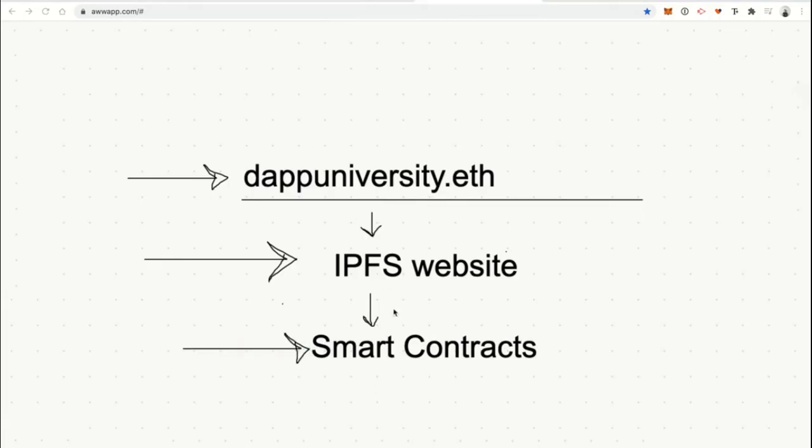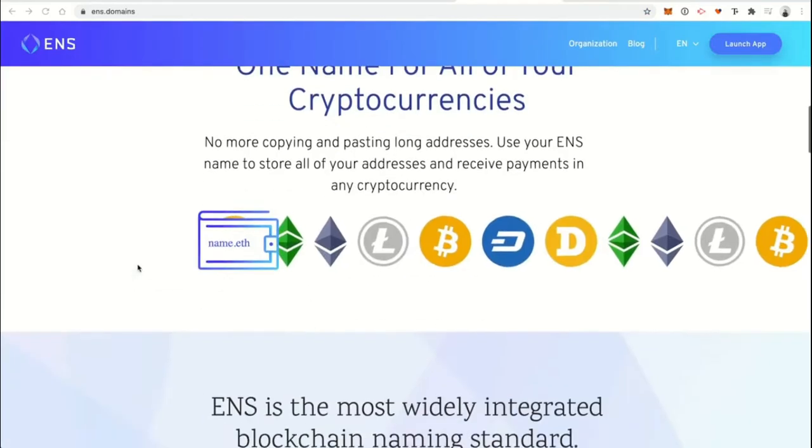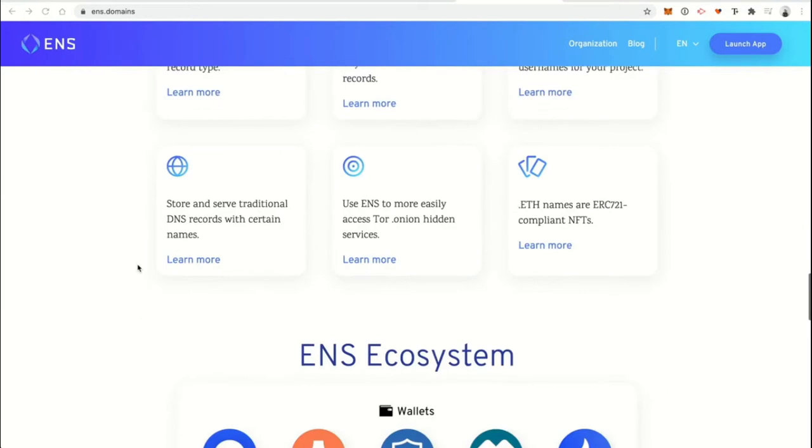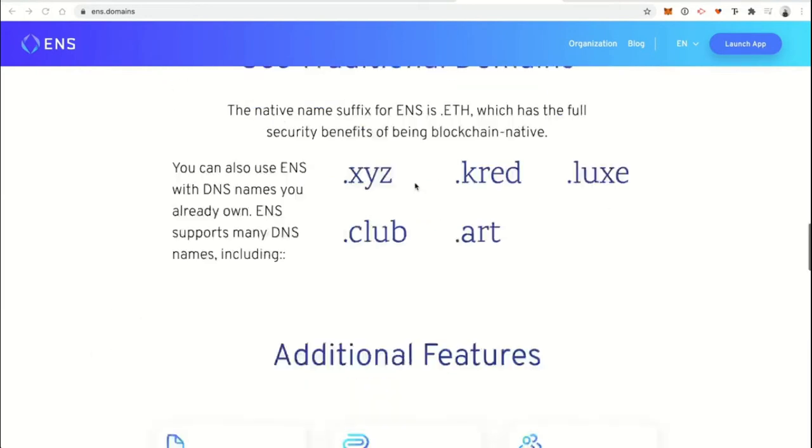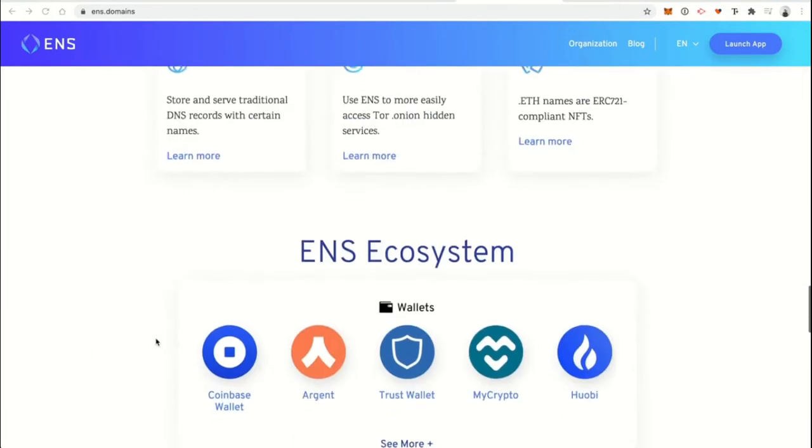So this will be a completely decentralized application, full stack, with a human readable, Ethereum Name Service based domain. And so that's a high level overview of what ENS is and how it works. In a second, I'm going to show you how to actually set ENS up. So if you want to point an ENS domain name to your Ethereum wallet, or set it up for a website, I will walk you through all that.